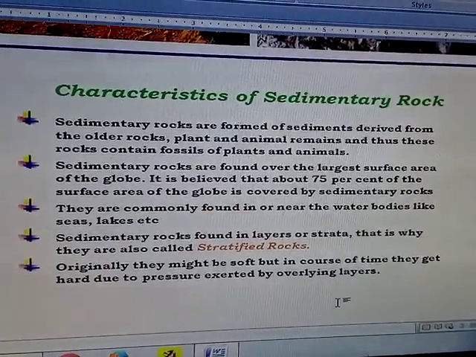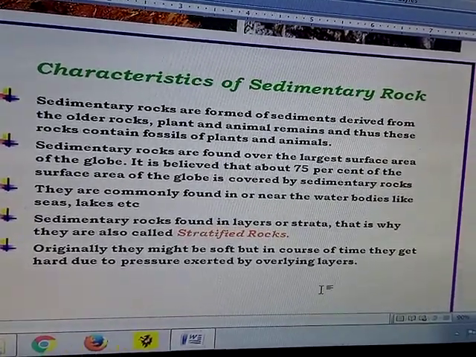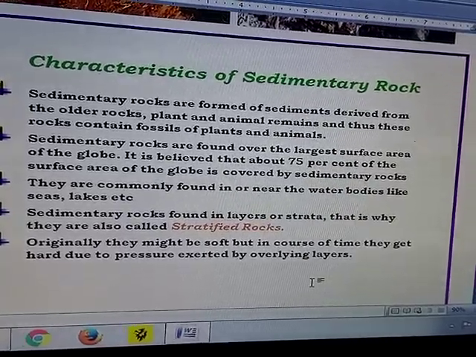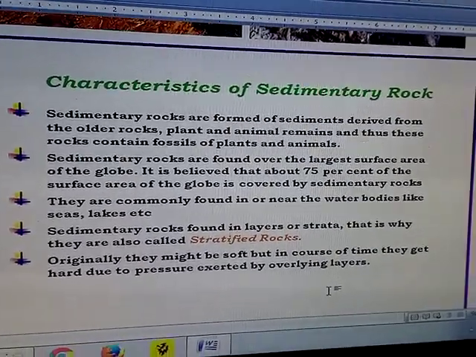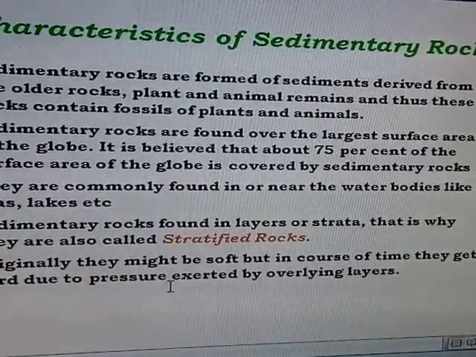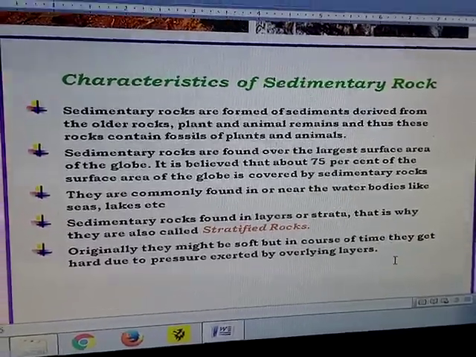Originally, they might be soft, but in the course of time, they get hard, solidified. Lithification takes place because of compaction, due to the pressure exerted by overlying layers.